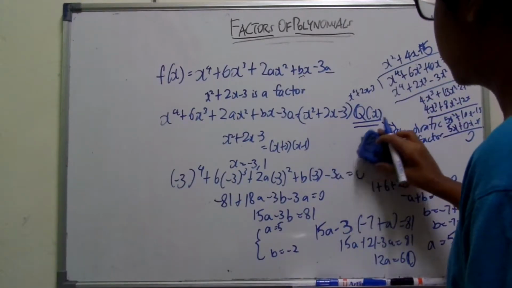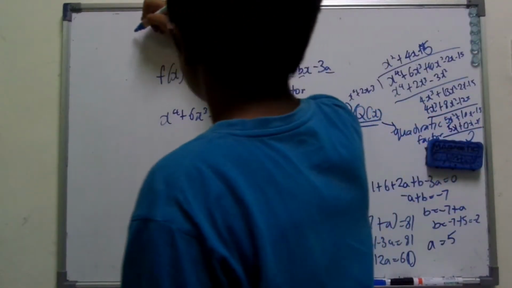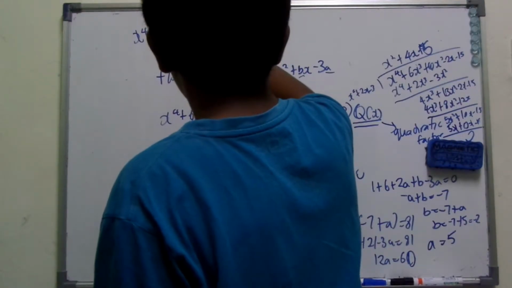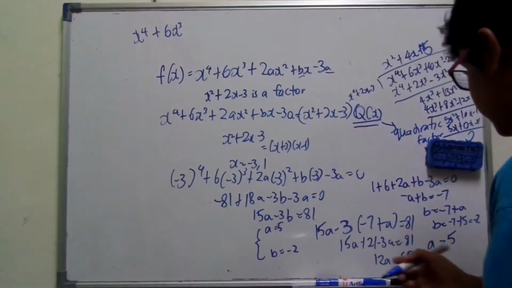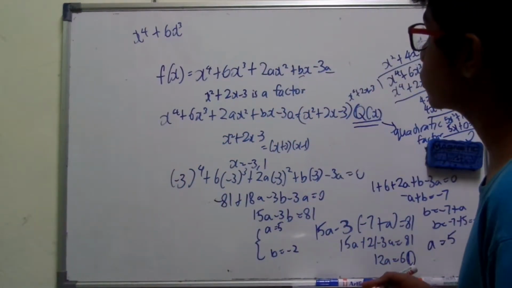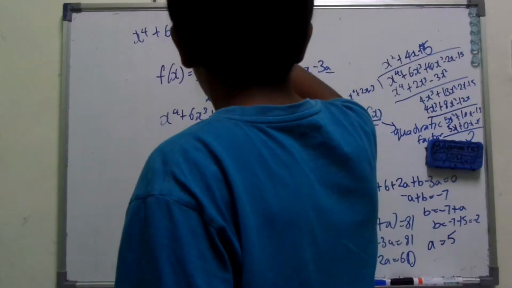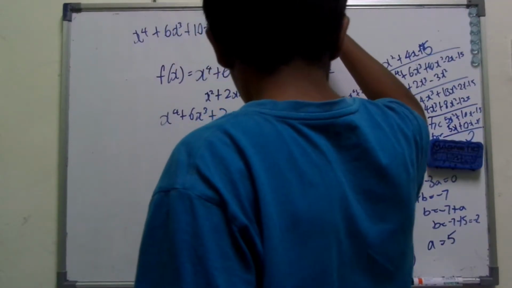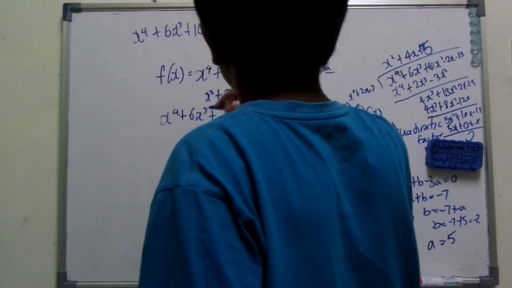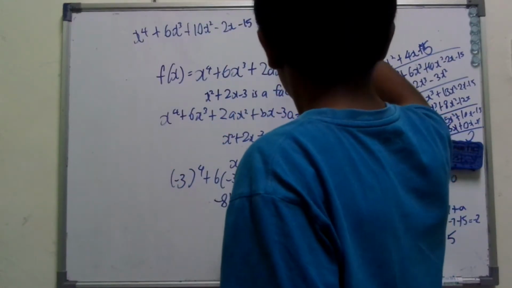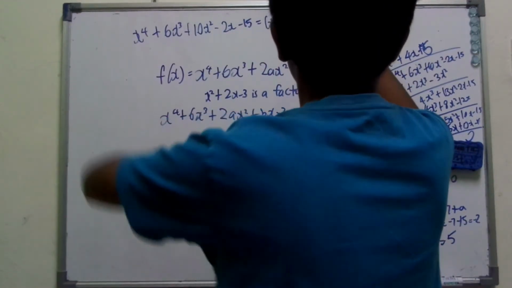Now let's clear up some space on top, and let me give you the final answer. So that is basically x to the power of 4 plus 6x cubed plus 10x squared minus 2x minus 15 is equal to (x squared plus 2x minus 3) times (x squared plus 4x plus 5).